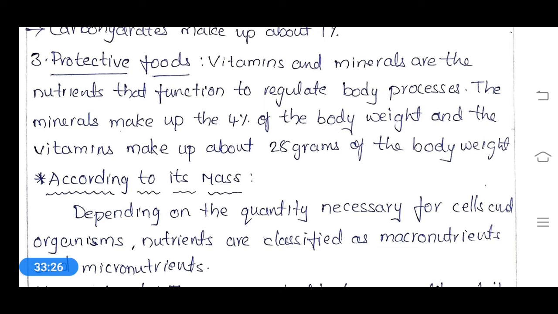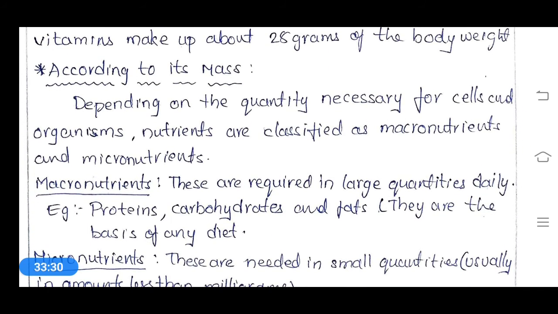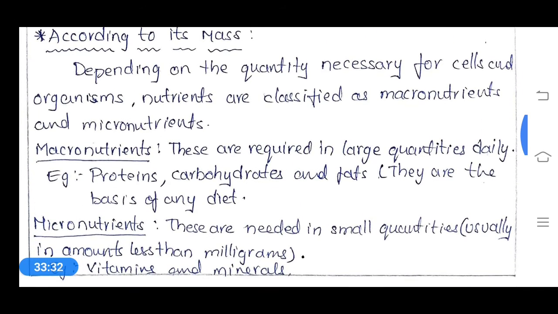Based on its mass, that means based on its size, depending on the quantity necessary for cells and organisms, nutrients are classified as macronutrients and micronutrients. Macronutrients are required in large quantities daily. That means daily we should take these nutrients in larger quantity.